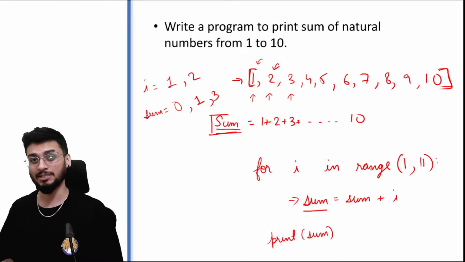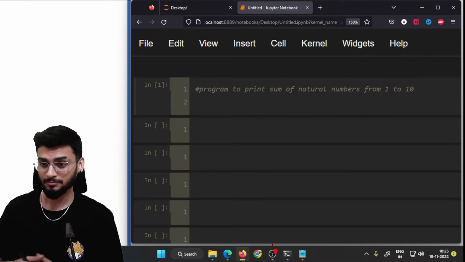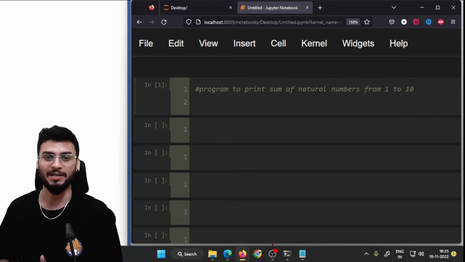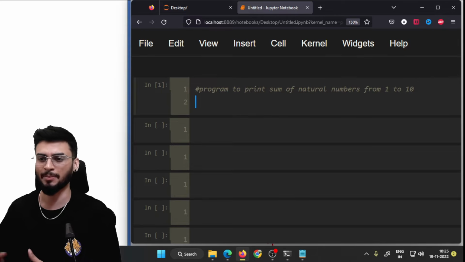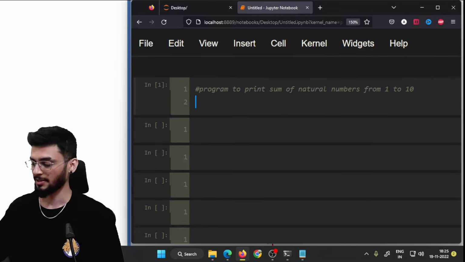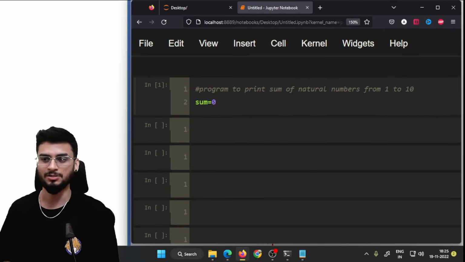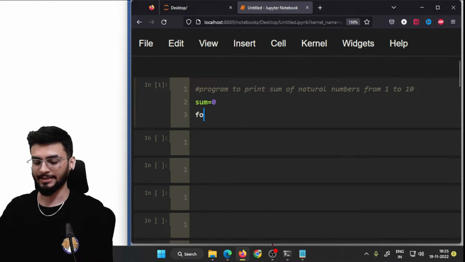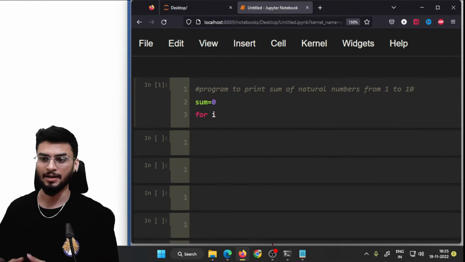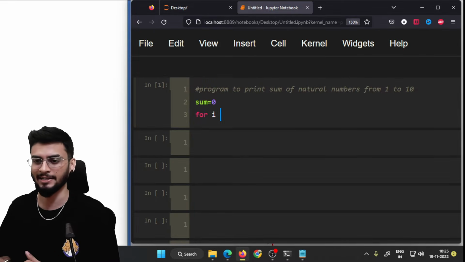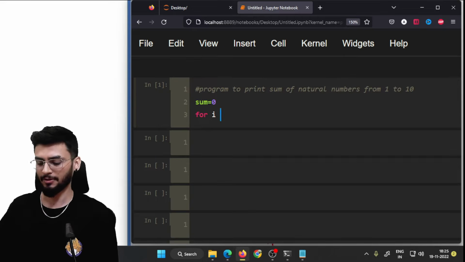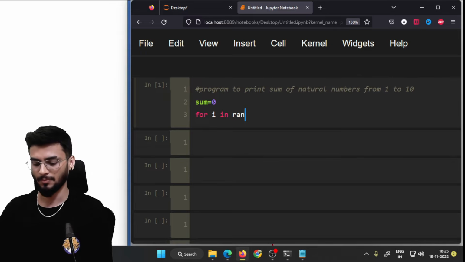Let's try to do this in a Python compiler. So for this, I'll be using a Jupyter notebook. You can use any of the other compilers or softwares that you might be using. So first of all, we are creating a variable sum, जहाँ पर मैं 0 store कर रहा हूँ because initially the answer is 0. Then I use a for loop. For I, I can take X, I can take A, whatever you feel like, in range 1 to 11.